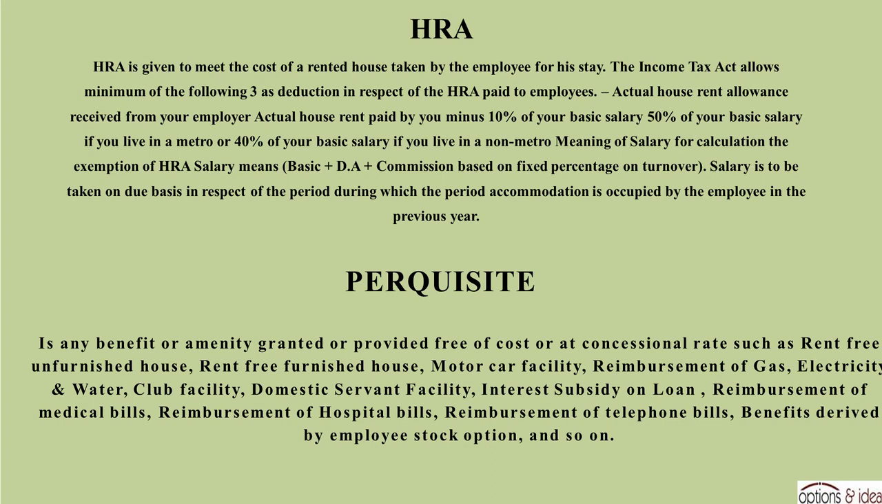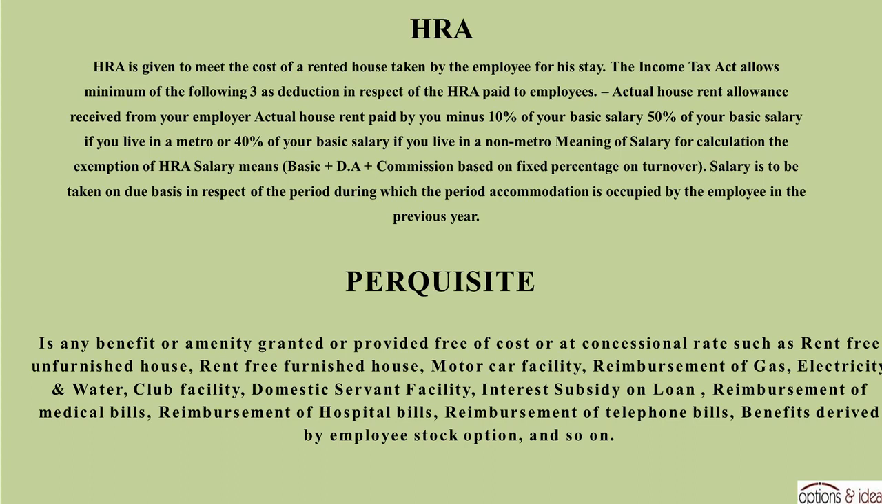Meaning of salary for calculation. For the exemption of HRA, salary means basic plus DA plus commission based on a fixed percentage on turnover. Salary is to be taken on due basis in respect of the period during which the accommodation is occupied by the employee in the previous year.